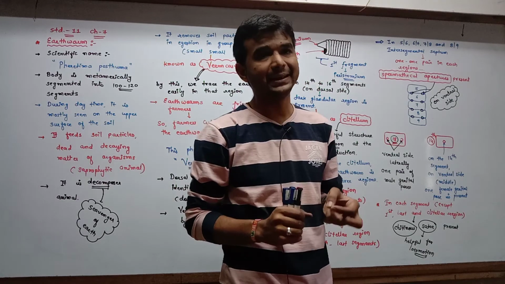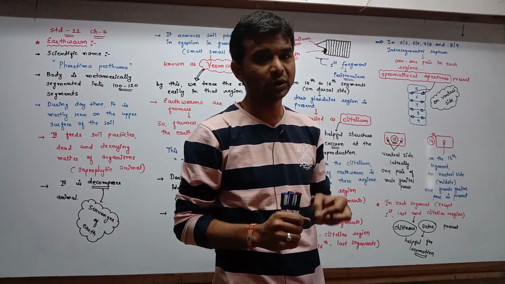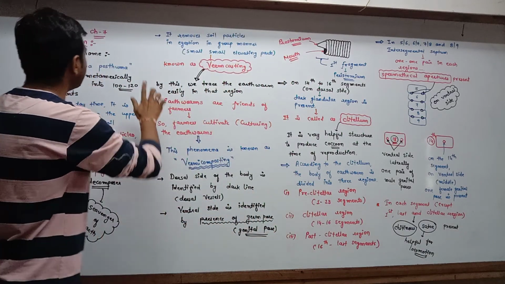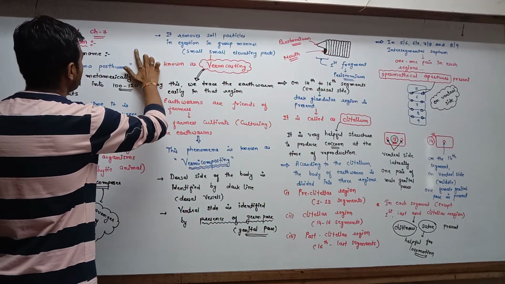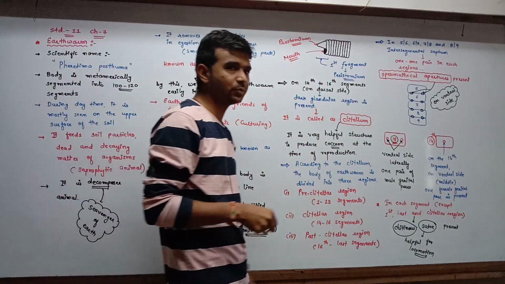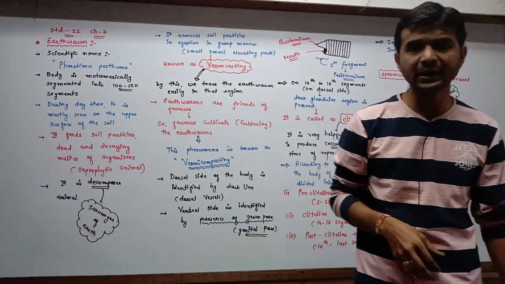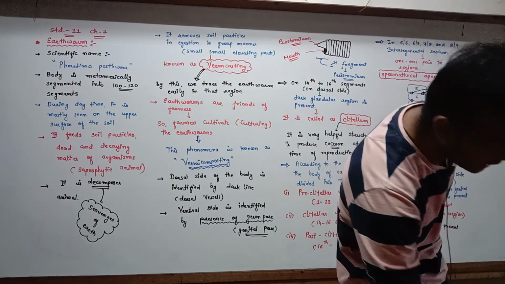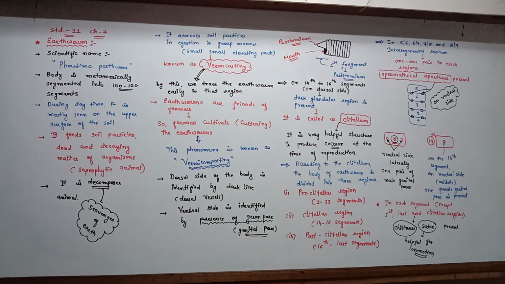So these setae are important for locomotion as well as movement. As you know that earthworm is doing the movement like this. In the earthworm's body, the circular and longitudinal muscles are there. So these setae are helpful for movement as well as locomotion in the earthworm.